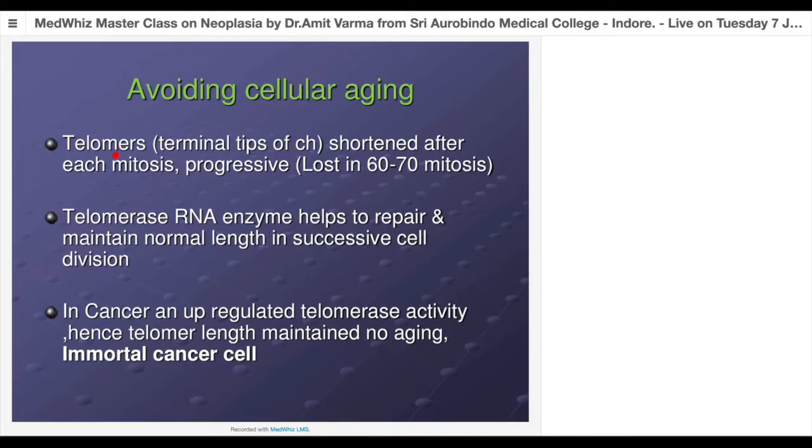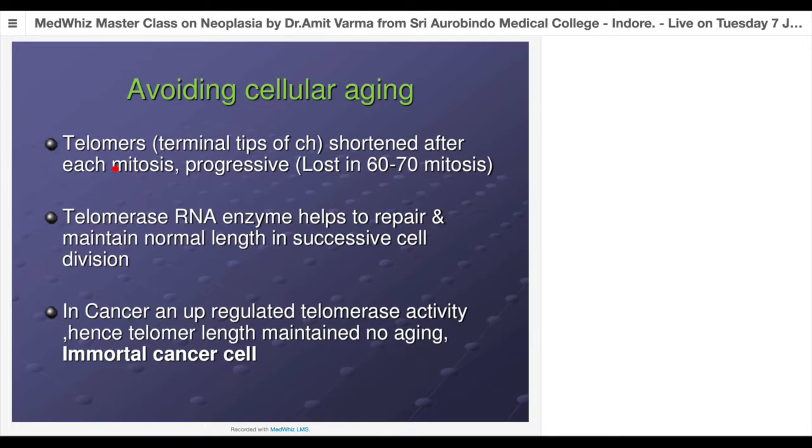And what is the role of these telomeres? Telomeres basically avoid the fragility of DNA. So they are protecting our chromosomes and DNA from getting disintegrated. And this DNA or chromosomes are most fragile during the phase of mitosis. So that is what you can say, they are protected by telomeres.